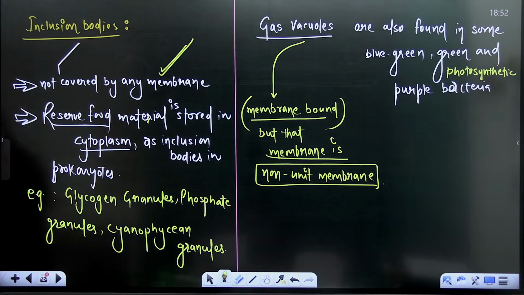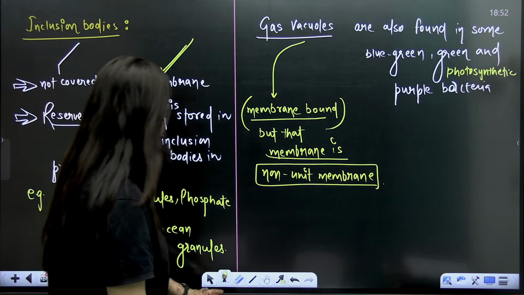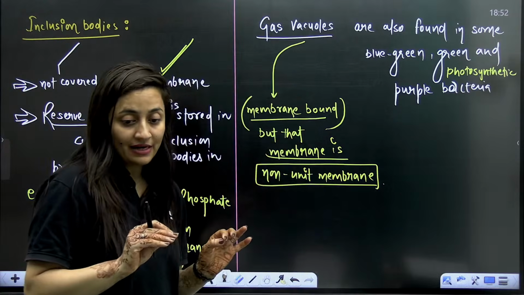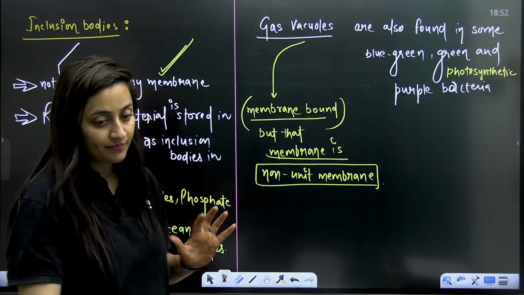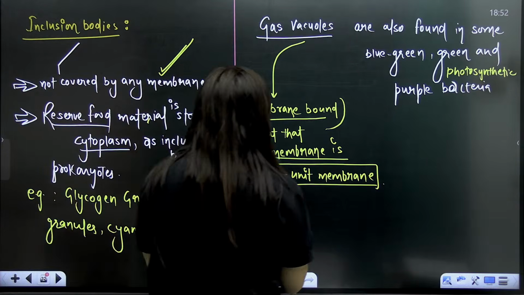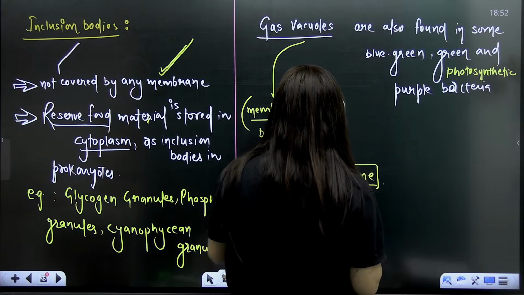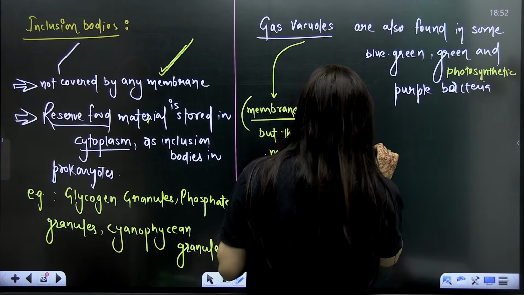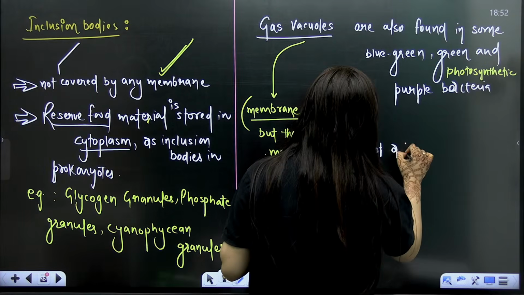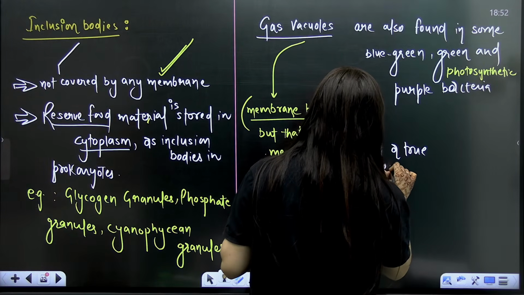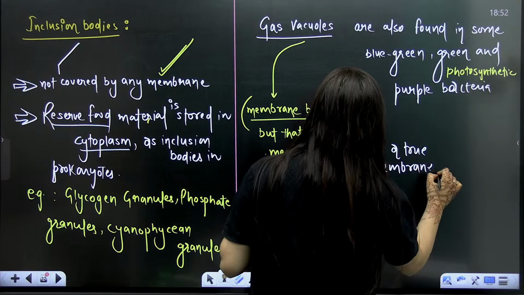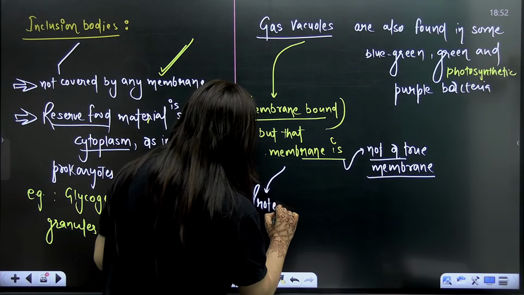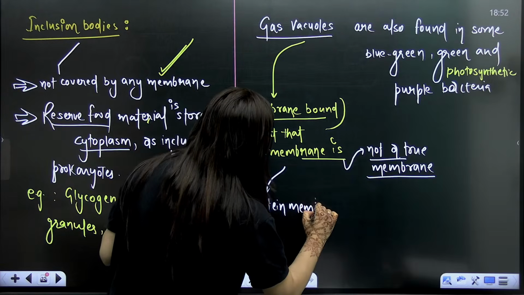So I'm saying it is membrane bound, but as I said, it's not a true membrane, like the phospholipid bilayer we discussed. It is a non-unit lipid membrane, not a true membrane, or you can say it is basically a kind of protein membrane. It is made up of protein.